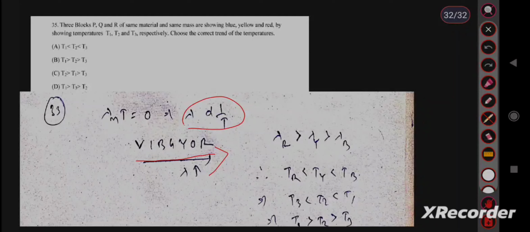So lambda r greater than lambda y greater than lambda b, and lambda is proportional to 1 upon T. So temperature of red is less than temperature of yellow, less than temperature of blue. So T3 less than T2 less than T1, and this represents T1 greater than T2 greater than T3. So option B is the correct answer.